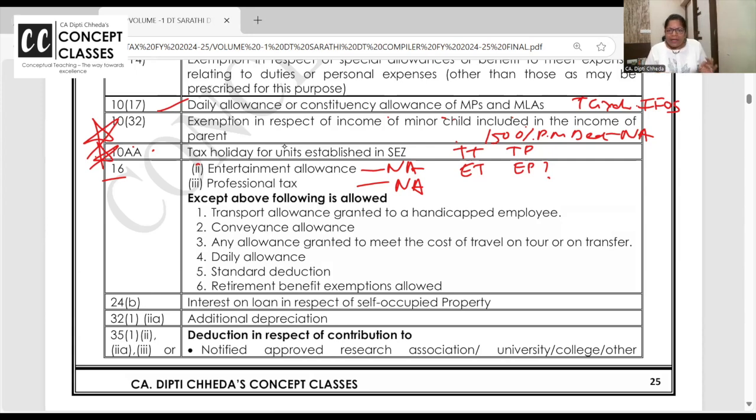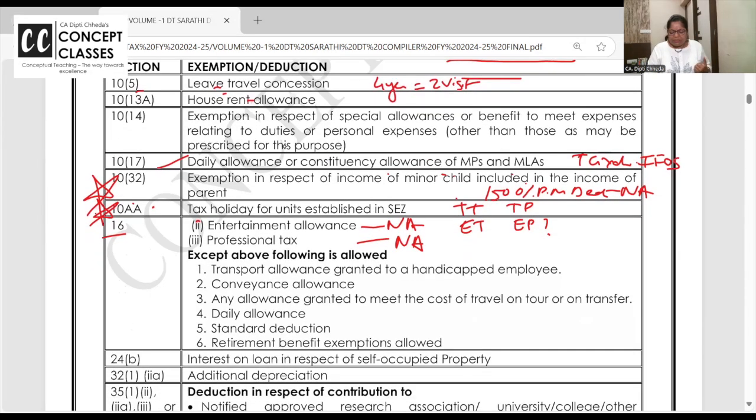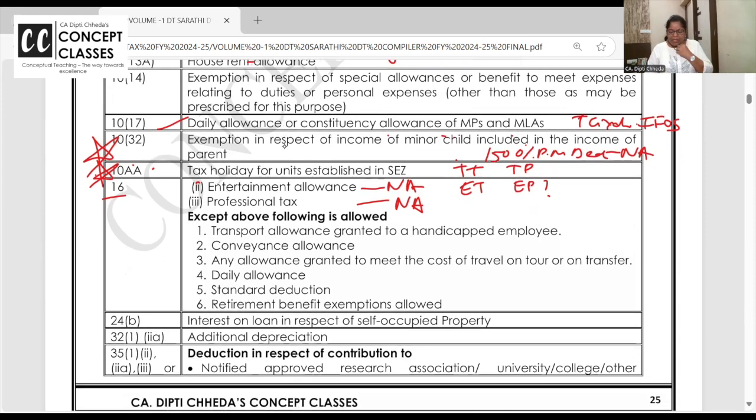So the only deduction allowed from gross salary in the default tax regime is standard deduction, 75,000. In the old regime, it is 50,000. Okay. Following deductions are allowed. Transport allowance to handicapped, write down 3,200 per month. Transportation, conveyance from office to home for a handicapped employee is allowed 3,200 per month.